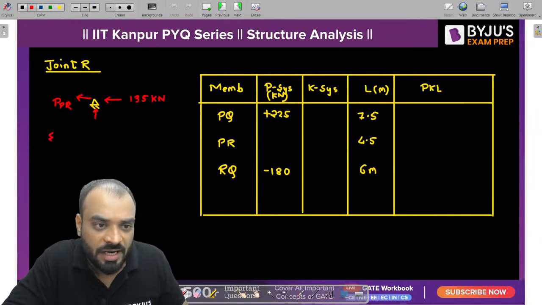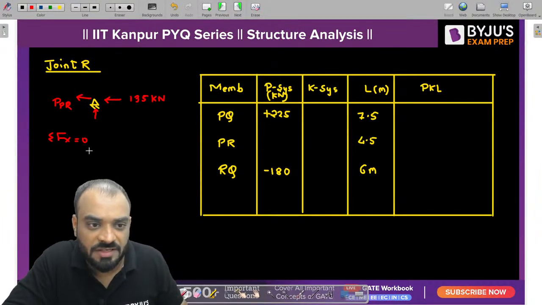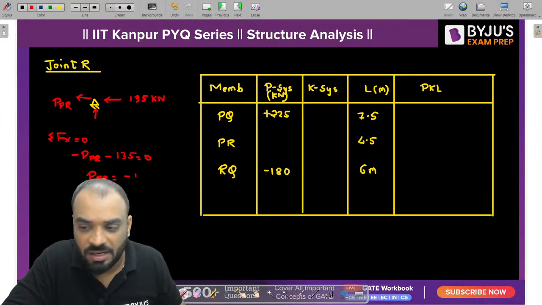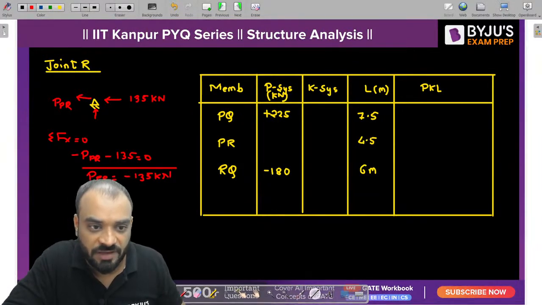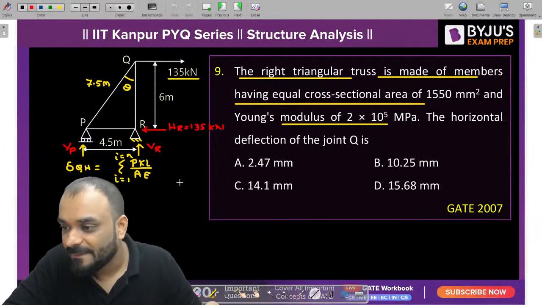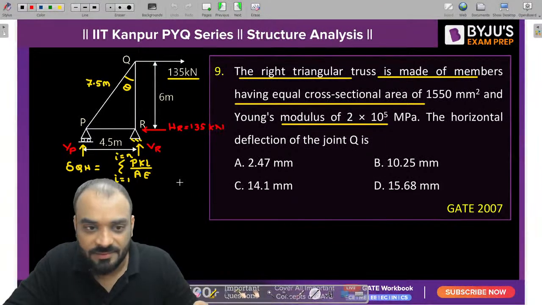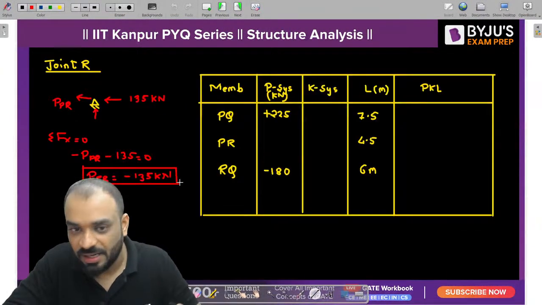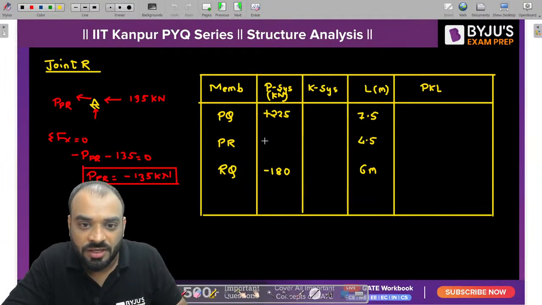Okay. Can we write summation Fx is equal to 0? And if Fx is equal to 0, minus PPR minus 135 should be equal to 0. So if you solve it, you will get PPR is equal to minus 135 kilonewton. Is it minus 135 or plus 135? Tell me, guys. Minus. Very nice. So let's write it down. It is minus 135 kilonewton.